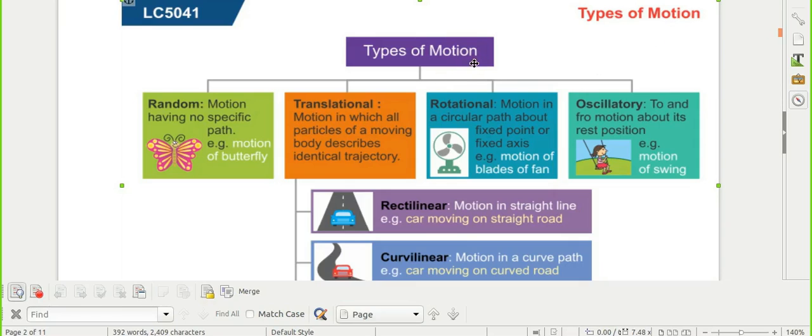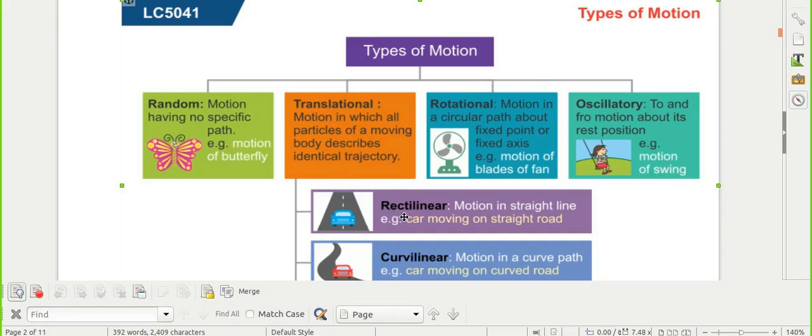There are various types of motion. Random motion: when the movement of the object does not have a specific path, the type of motion is called random motion. Translational motion: when the object is moving and all the parts of the object are moving in the same direction, the motion is called translational motion.